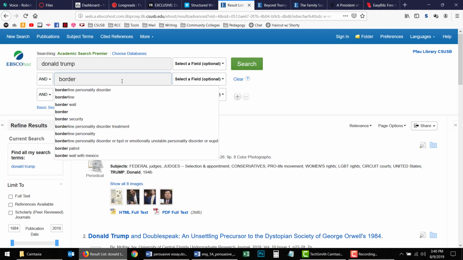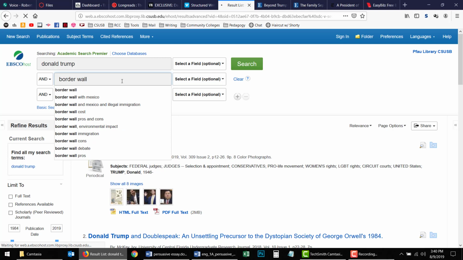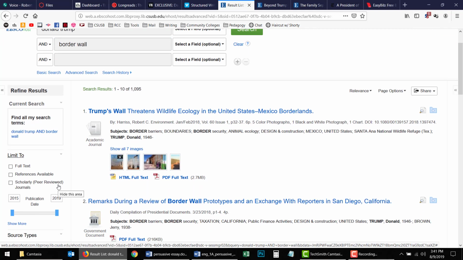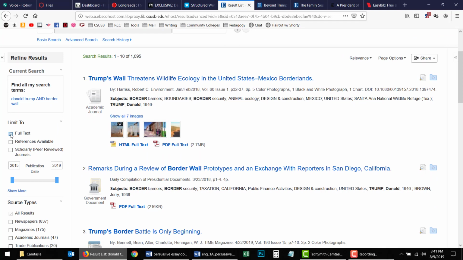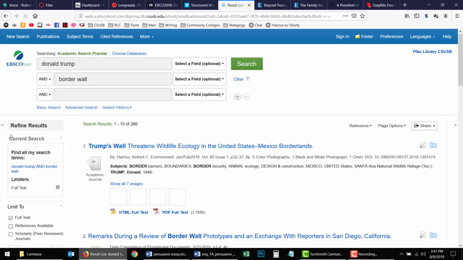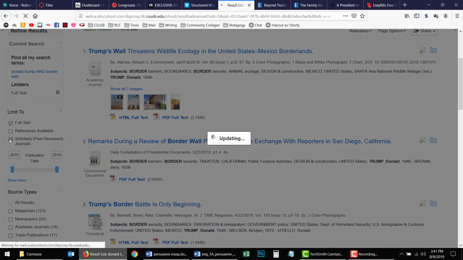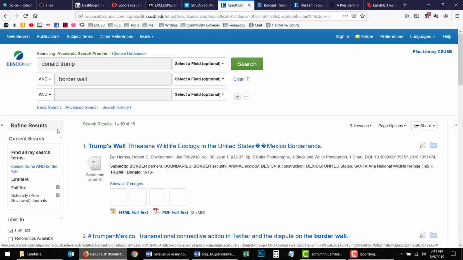Let's try border wall. There are ways to narrow this down. The first thing we want to do is limit our search results to those sources where we have the full text available. If all you have is a snippet, then that's not useful to us. The other one is scholarly peer-reviewed journals. So let's click on that. Now that we've clicked on just those two things, you will see that we have 19 search results, down from 56,000 or whatever that was.